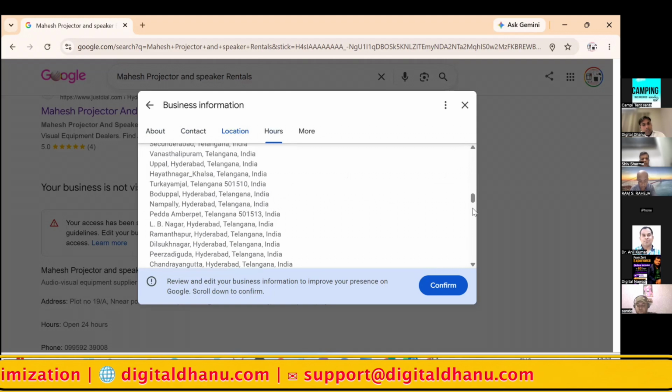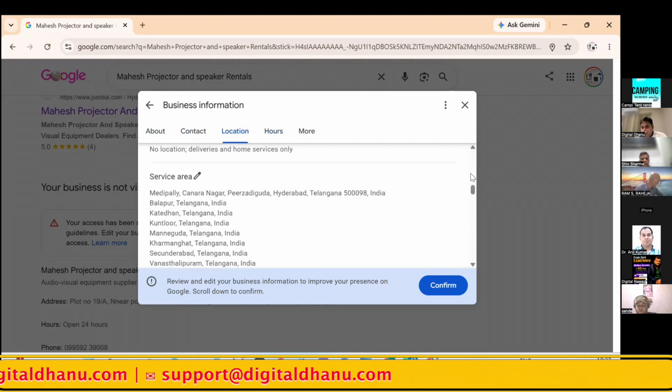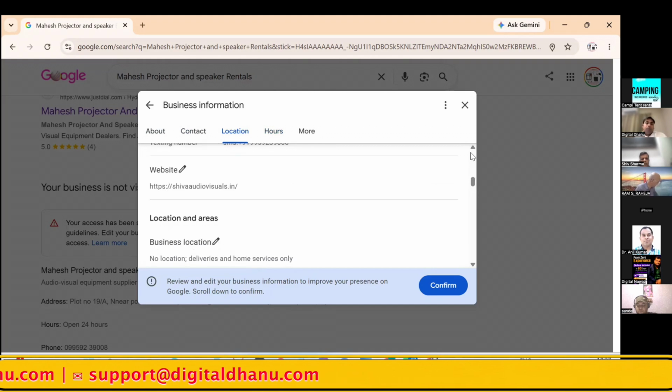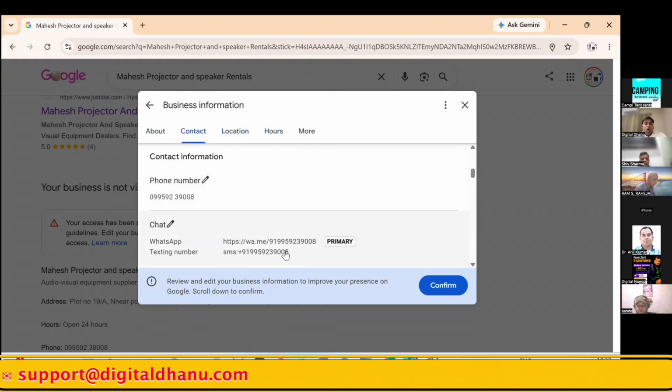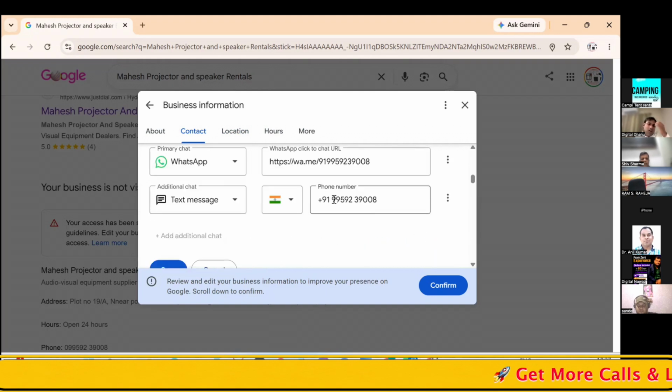This WhatsApp and phone number also, you just remove for the time being. Then follow the suspension removal process. The chat option, the WhatsApp and text number which is being given, just remove it for the time being. Nobody is going to text you, man.